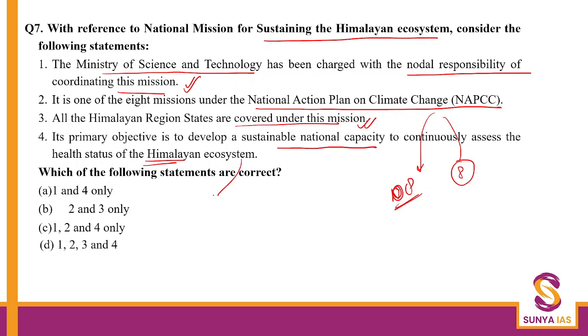So it talks about improving human capacity, institutional capacity, and knowledge networks in knowledge institutions. How can you use traditional knowledge to improve the local economy? All these things which have socio-economic and ecological consequences are a part of this. So here all 4 statements are actually correct.